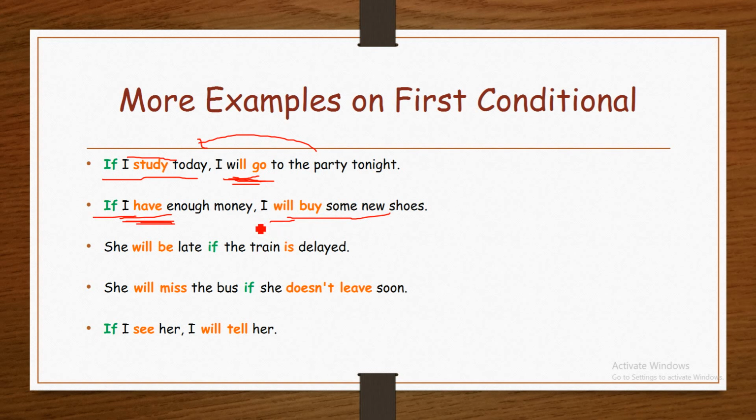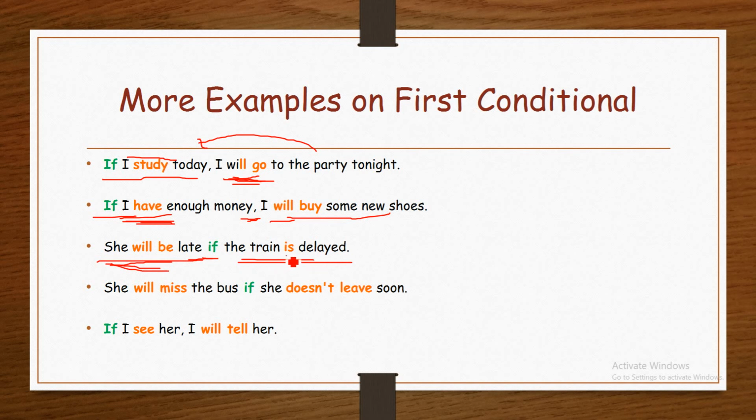As I told you in the previous lesson, when if comes in the beginning of a sentence, we need to use a comma. But when if comes in the middle of a sentence, you don't have to use a comma. She will be late if the train is delayed. This is the main clause, and this is the if clause.